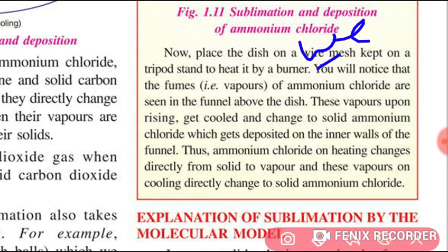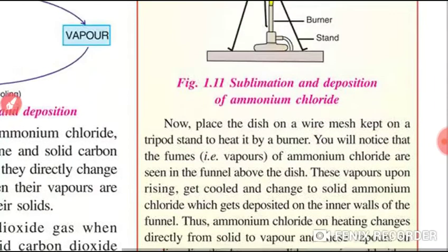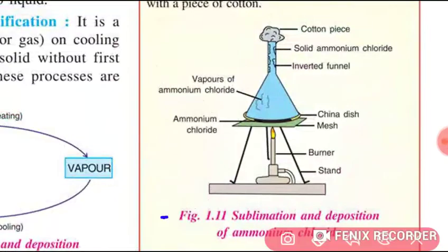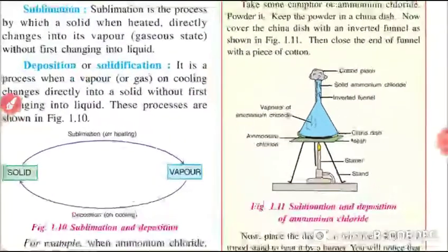These vapors upon rising get cooled and change to solid ammonium chloride, which gets deposited on the inner walls of the funnel. Thus, ammonium chloride on heating changes directly from solid to vapor, and this vapor on cooling directly changes to solid ammonium chloride. Up till here, students. And in this question, you have to make this diagram 1.11. Okay, students, so our question answers are completed.